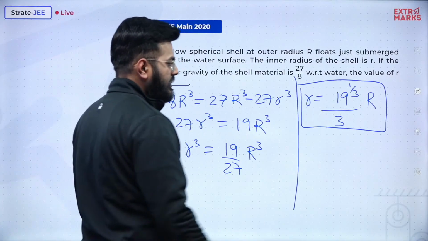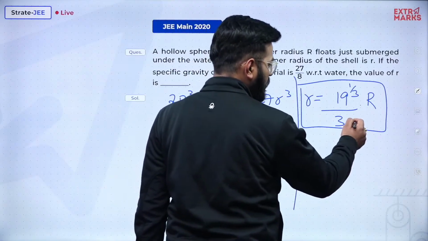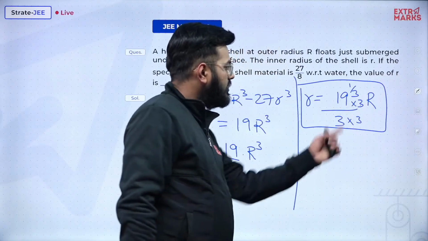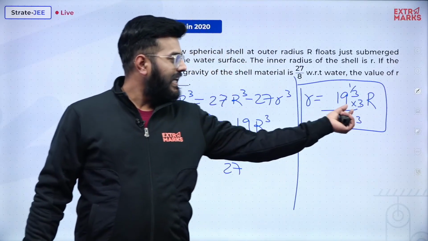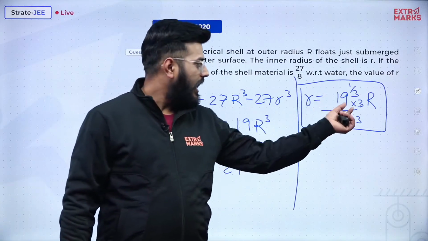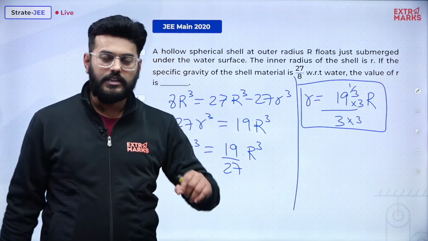So what I'll do is multiply 3 over here and 3 over here, and move this 3 inside the 1 by 3. So I will have 3 to the power 3 times 1 by 3.